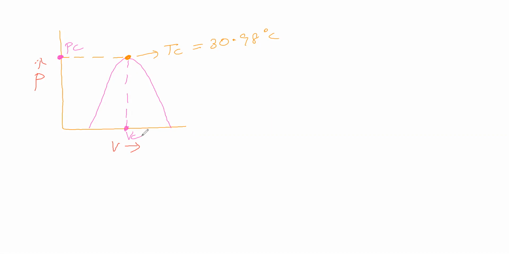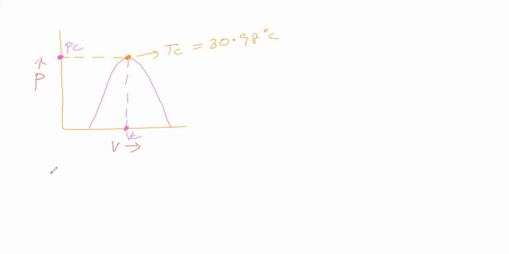So in this liquefaction of carbon dioxide isotherm graph, we are getting a critical point. The critical point's corresponding temperature is called critical temperature. Corresponding volume is called critical volume. Corresponding pressure is called critical pressure.